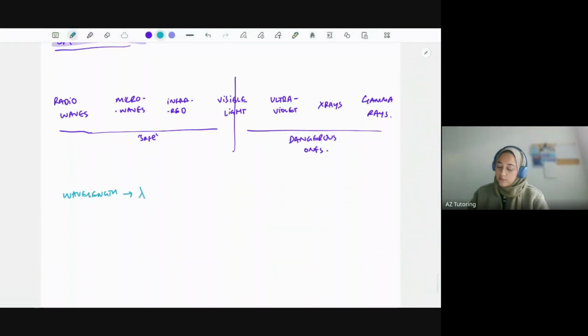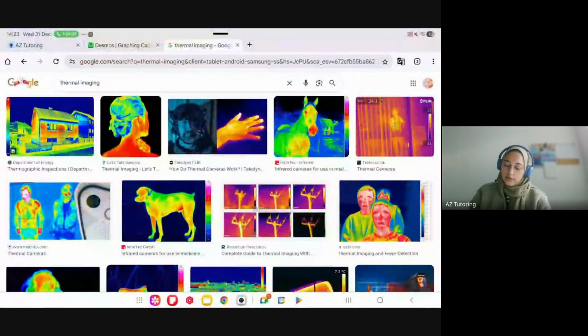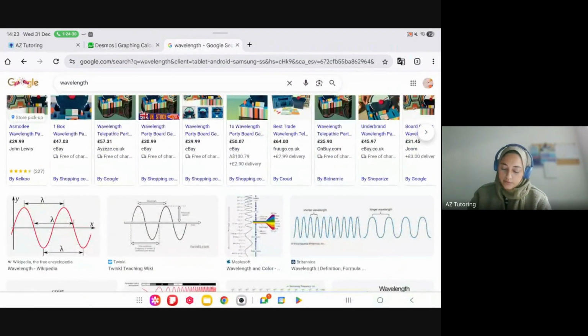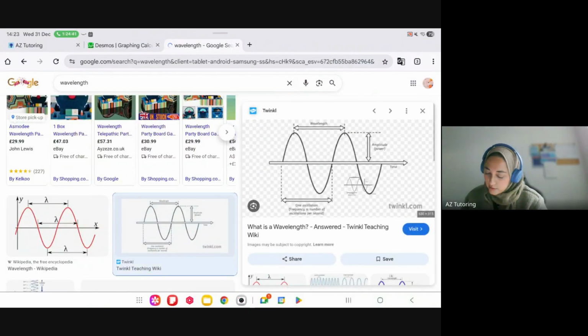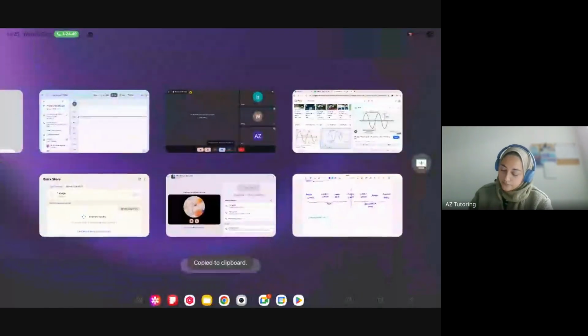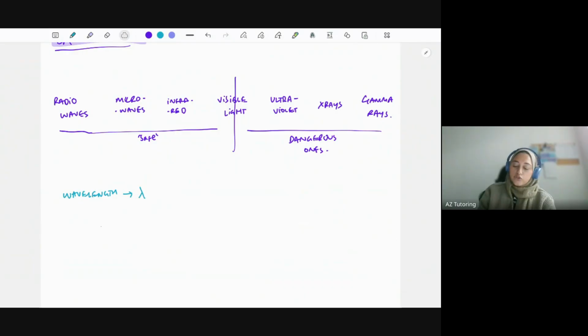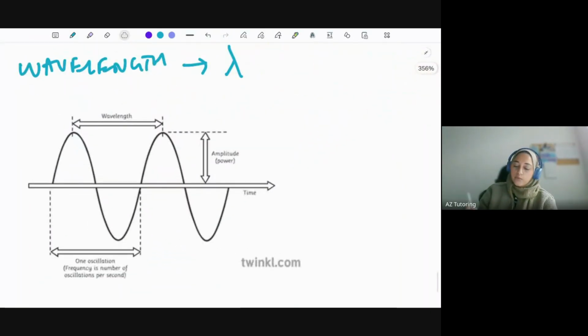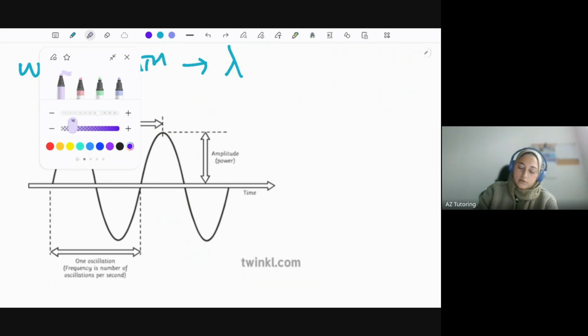So rather than me drawing it, I'll just get a picture. Yep, so grab this. Remember we said these are all transverse waves, these electromagnetic waves, not longitudinal. Keep that in mind as well. Okay, so looking at this diagram here, we can see the wavelength is one full wave.